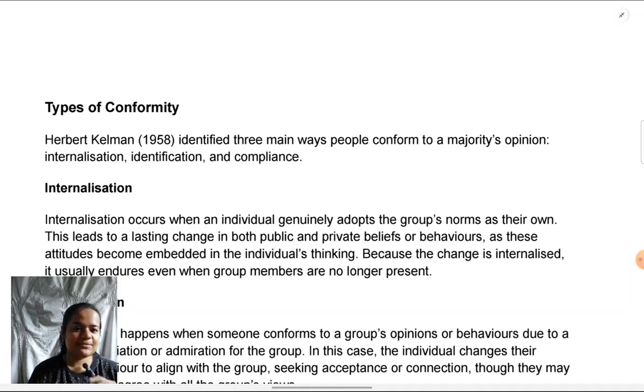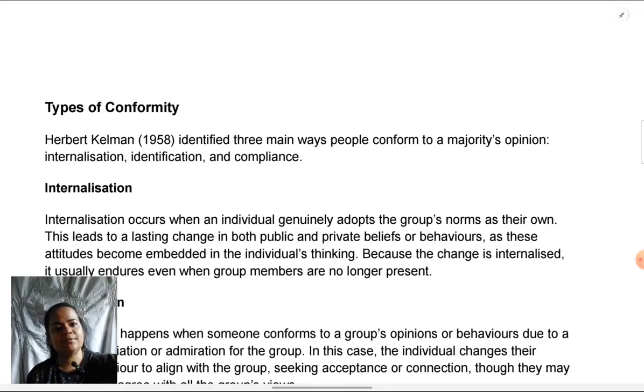In today's class, we will begin right at the beginning of the first topic for A levels AQA syllabus, which is social influence. And within that, the first topic we have is types of conformity. If you're a UK AQA student, this is very useful to you because this is the very first topic. Even if you're Oxford International AQA students, if you're outside the UK and you're following the international syllabus, in that case also this lesson is equally useful to you because social influence is your second topic.